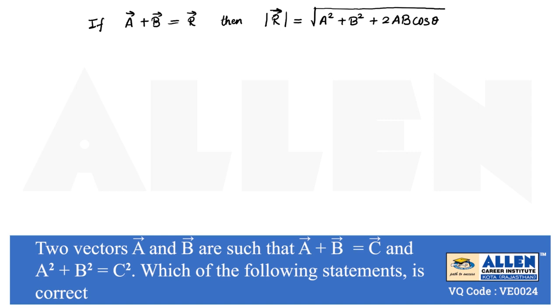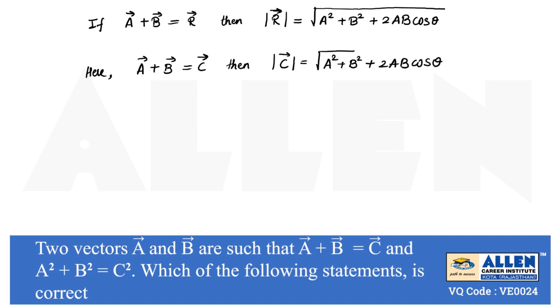From our question, we have A vector plus B vector equal to C vector, which means C vector here is doing the work of the resultant. Therefore, we can write the magnitude of C vector as square root of A square plus B square plus 2AB cos theta, according to the vector law of addition. Then the magnitude of C vector can be written simply as C, and if we take the square on the other side, it can be written as C square. So C square is equal to A square plus B square plus 2AB cos theta.